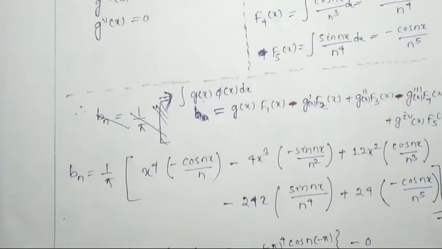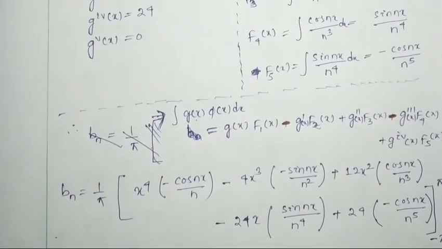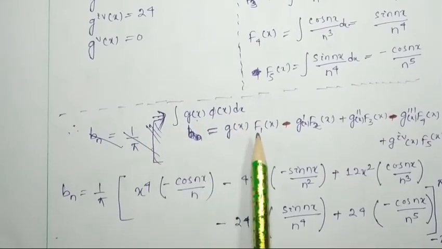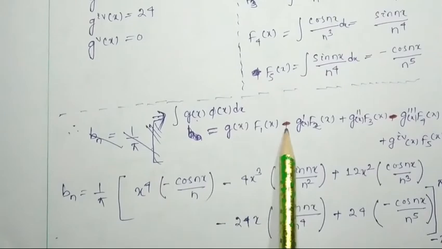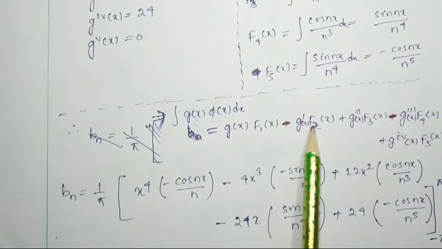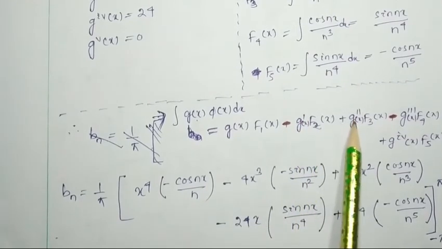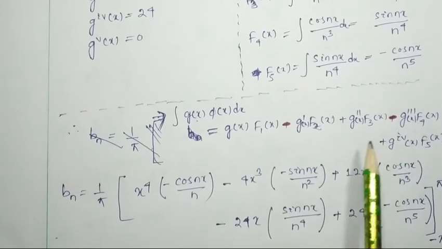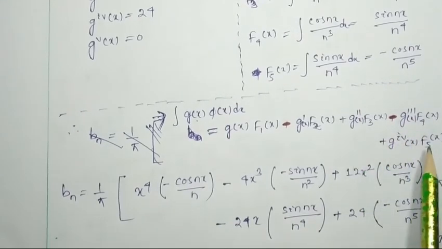Now by considering the Kronecker method, the integral of g(x) f(x) will be equal to g f1 minus g dash f2 plus g double dash f3 minus g triple dash f4 plus g iv f5.